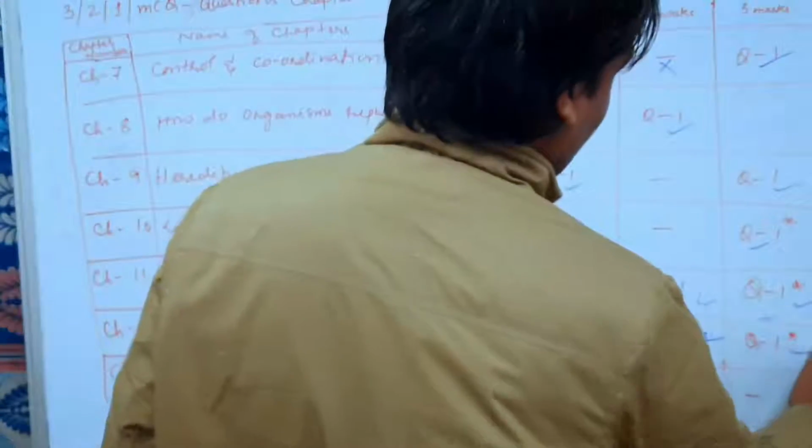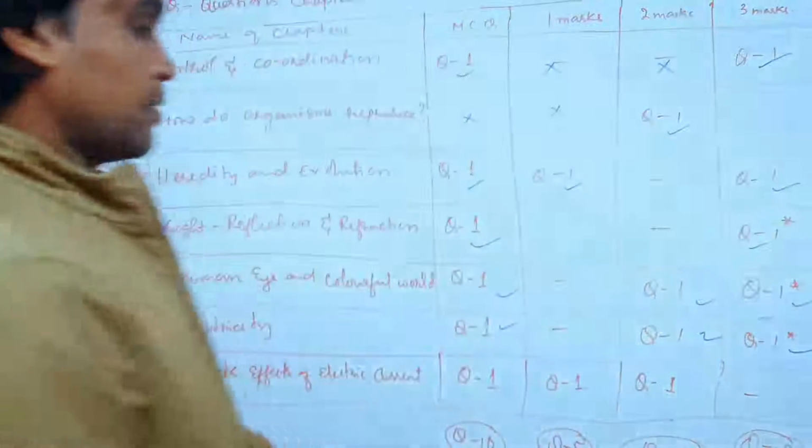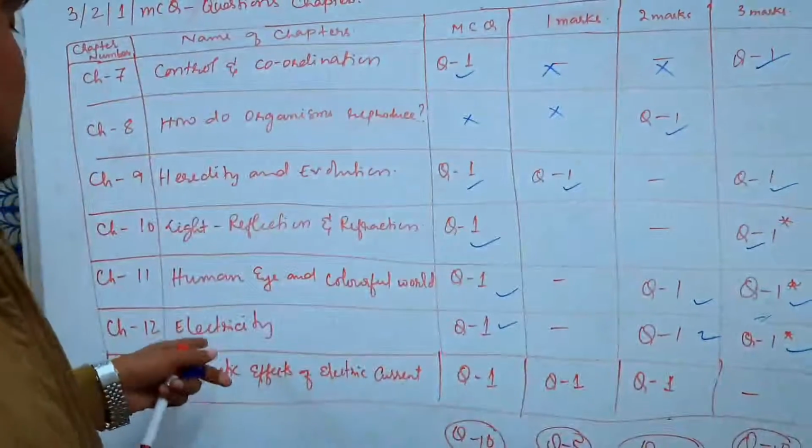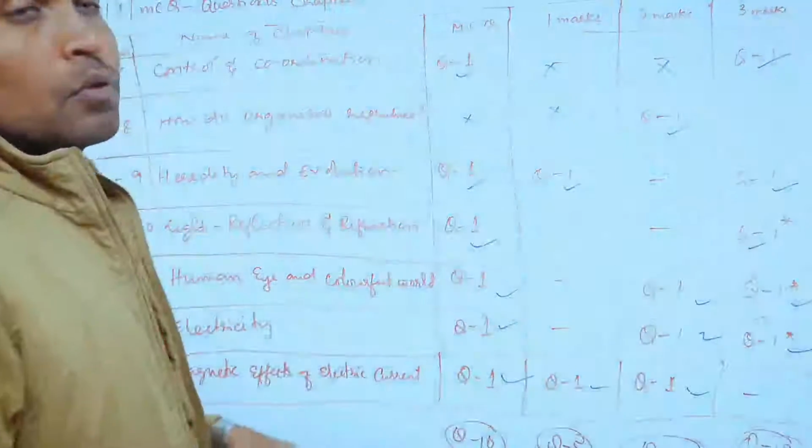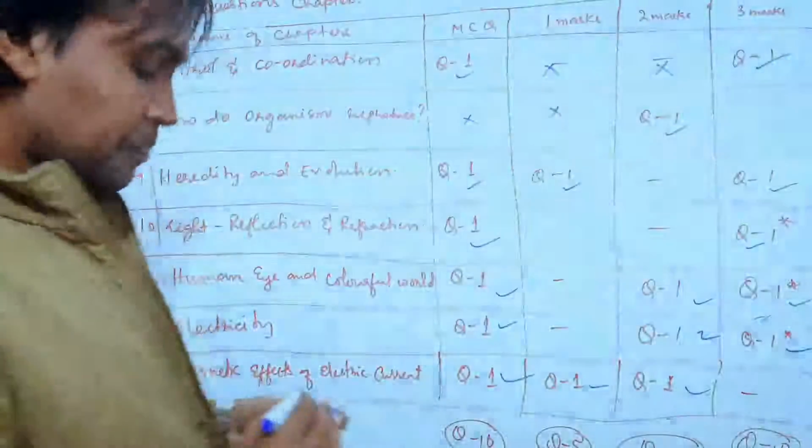1 2-mark question also you will be getting, and 1 3-mark question also you will get from this chapter. So this chapter becomes very important. Magnetic effect of electric current: 1 MCQ will be asked from here. 1 very short answer question will be asked, and 1 2-mark question will be asked from here. There will be no 3-mark question from here.